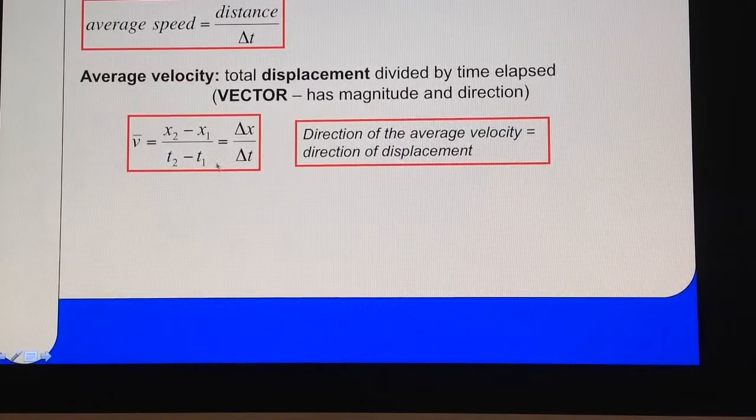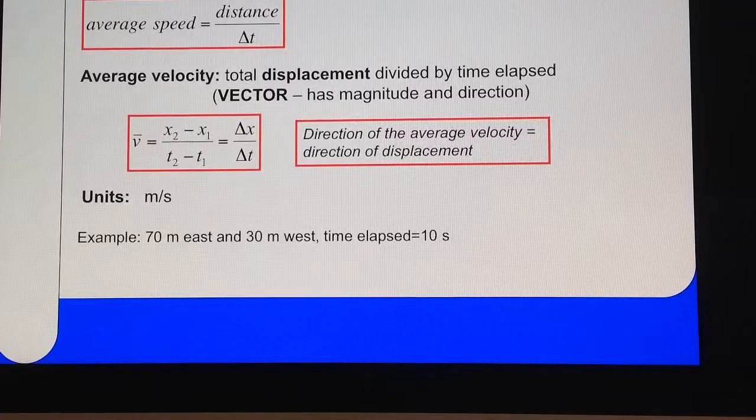And we see from this equation that the direction of the average velocity is the same as the direction of the displacement. If the displacement was plus, the average velocity will be plus. If the displacement was minus, the average velocity will be minus. And plus and minus here does not mean more or less, it just means the direction, right or left, east or west, and so on. Units, meters per second, if we are using the international system.